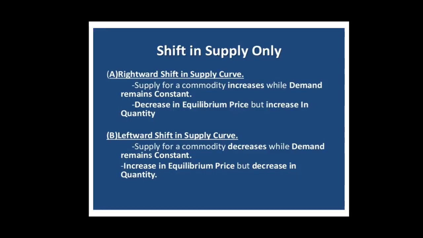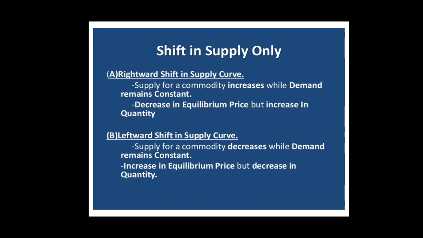Now let us discuss the effects of shift or change in supply on equilibrium price and equilibrium quantity while keeping demand constant. Students, change in supply has also two aspects, that is increase in supply and decrease in supply.